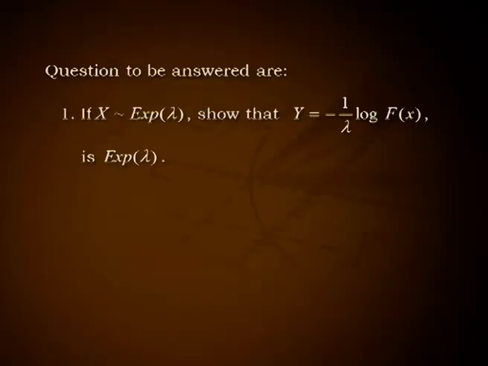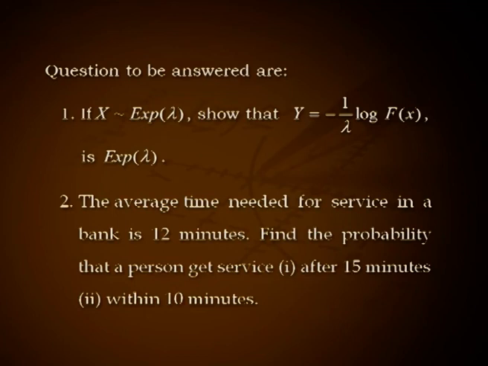Try to solve the following questions. If X follows exponential lambda, show that Y equals minus 1 by lambda log F(X) is exponential lambda. The average time needed for service in a bank is 12 minutes. Find the probability that a person gets service, number 1, after 15 minutes, number 2, within 10 minutes.